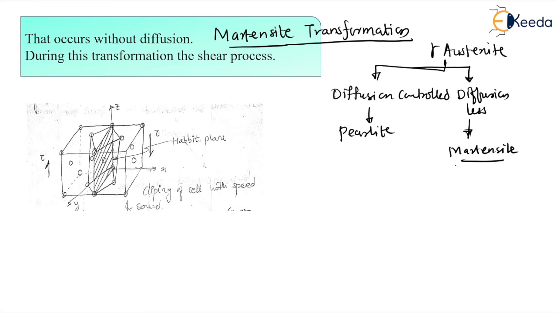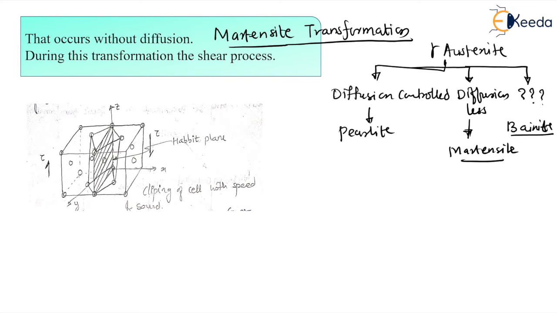And if I put an interrogative sign here, there will be the bainite, because no correct explanation for this phenomenon is still there. But even though many scientists or authors have given the literature for the same, that is the bainitic transformation.